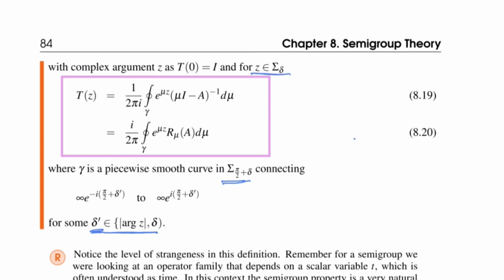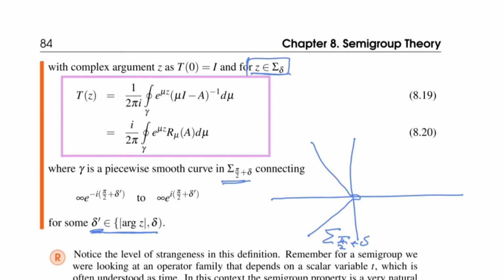Okay, so this needs another graph. So here was our definition of a sectorial operator. So this is sigma pi half plus delta. But now we go to a much smaller sector to define the semigroup. So we define it here in the red bit. So now you should imagine a rather thin cone around the real axis.